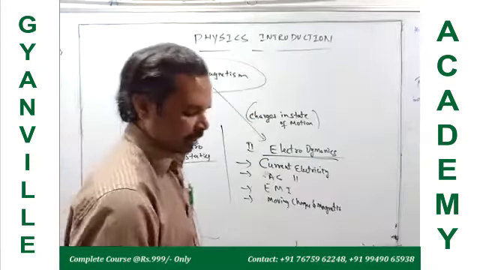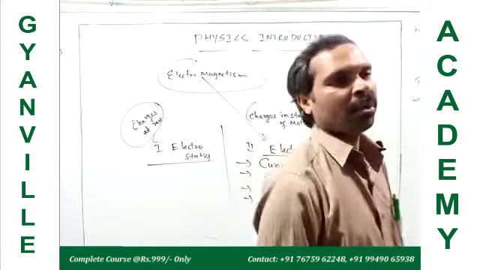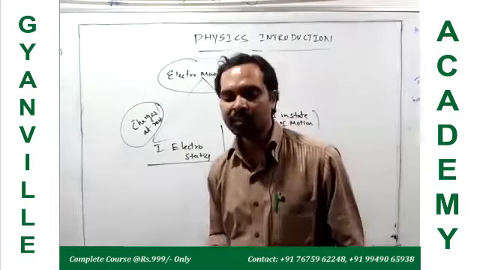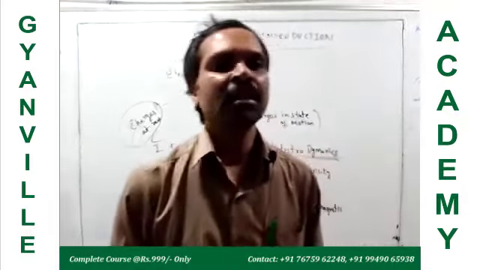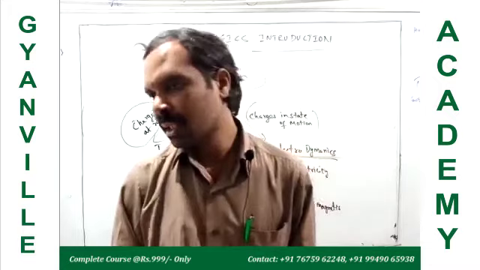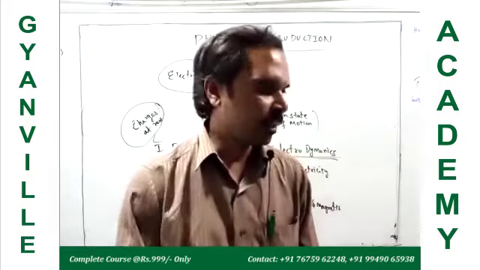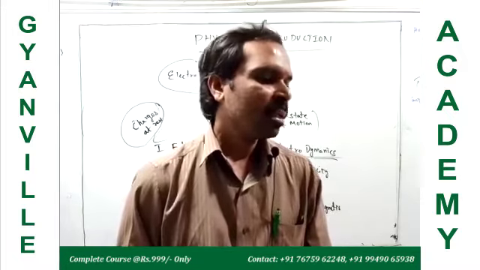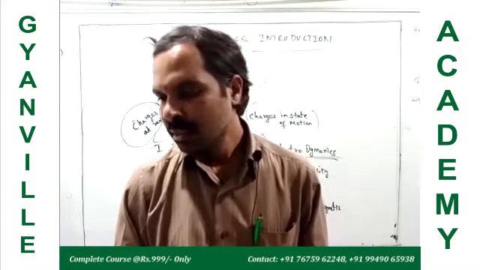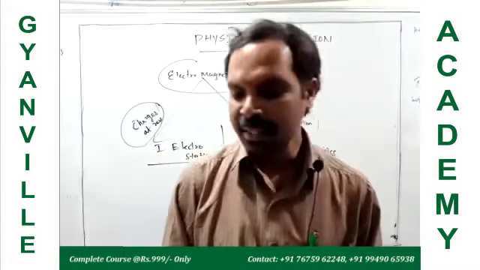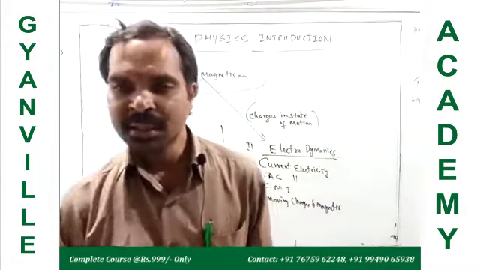Okay, and then after that we have one more branch, optics. In optics, we deal with light. So different concepts related to light we have to discuss. Already you know the fundamental phenomena, reflection, diffraction, interference, right? So we have to cover the complete light-related phenomena in optics.